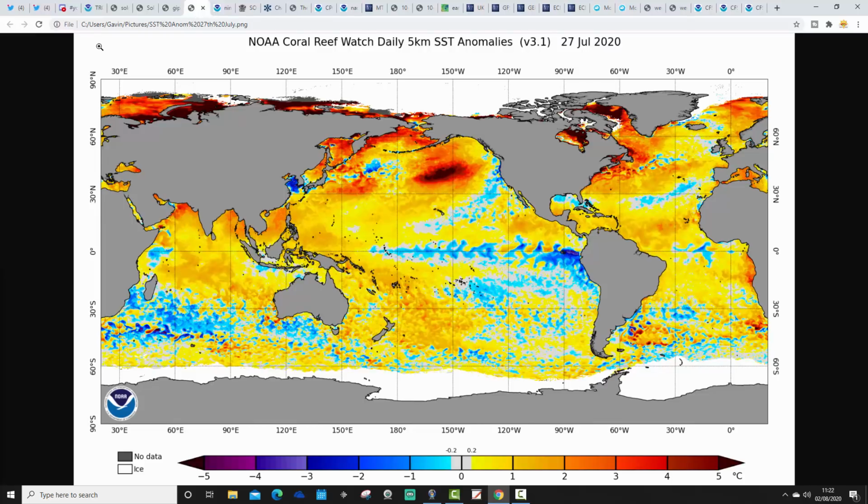Now, this is how the oceans were looking in terms of sea surface temperature anomalies on the 27th of July. Since then, we haven't had an update at NOAA, so I'm not sure what's going on with that. So I'm not going to bother comparing this to last week, because this is basically how things were looking last week. So we'll just have a quick recap on how things were looking last week, as we haven't got a more recent sea surface temperature anomaly map to go out.